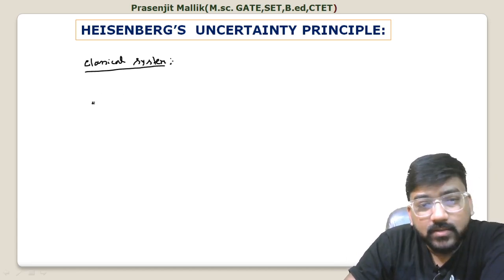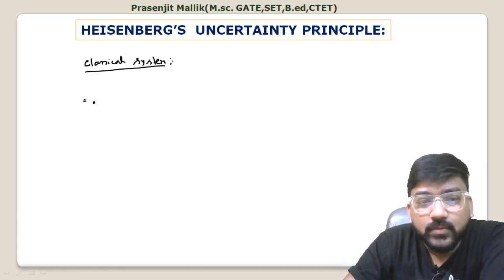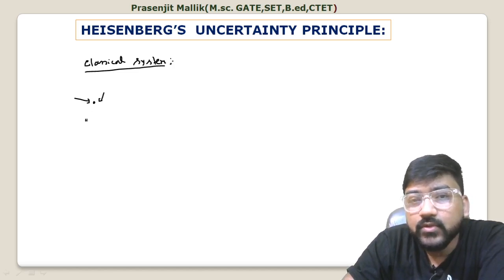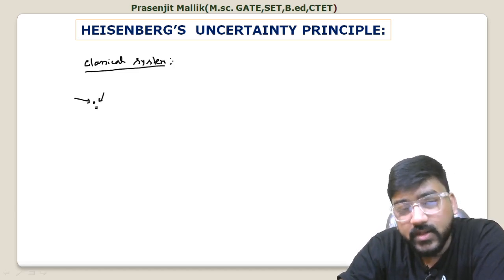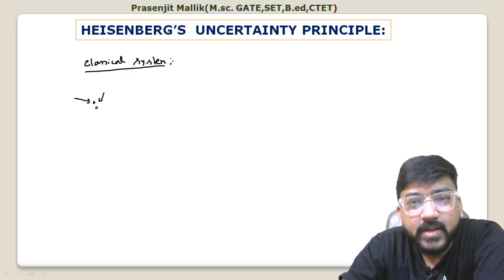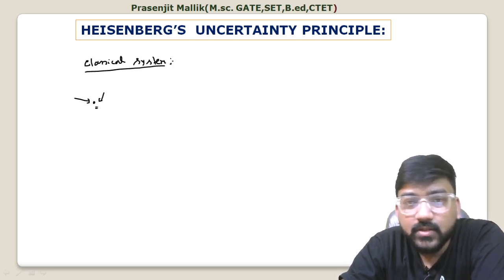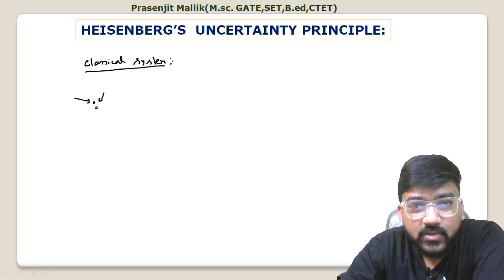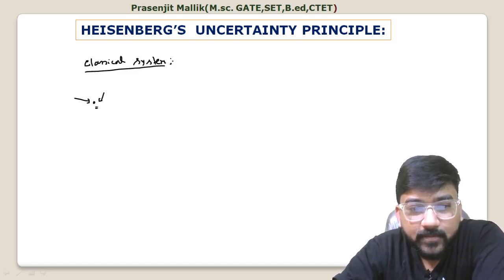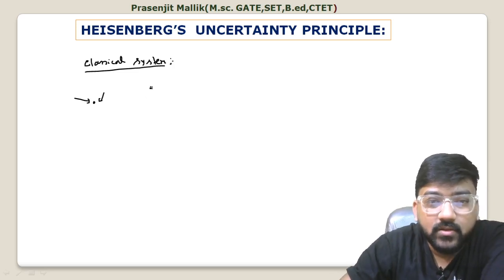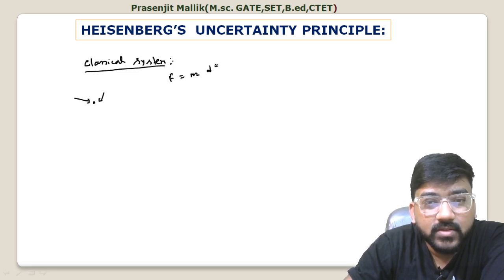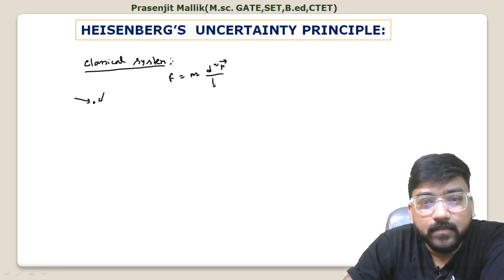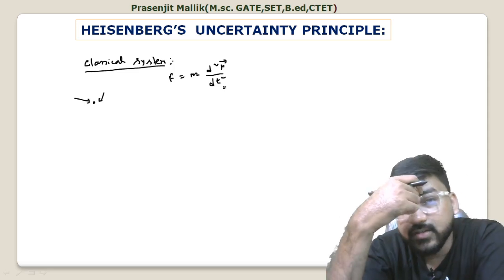So we have a particle, something like this. If you know the forces acting on the particle, then we can apply Newton's second law to this particle. After solving Newton's second law, we can predict the future position, the future momentum, or the future path of the particle. So this is completely deterministic. You know Newton's second law, which is a second order differential equation: force is equal to mass times acceleration, for constant mass, obviously, d2r upon dt2. This is Newton's second law, a second order differential equation.